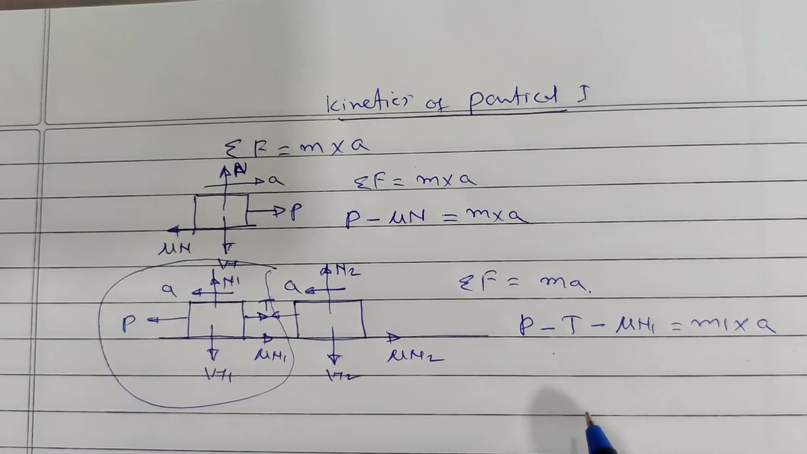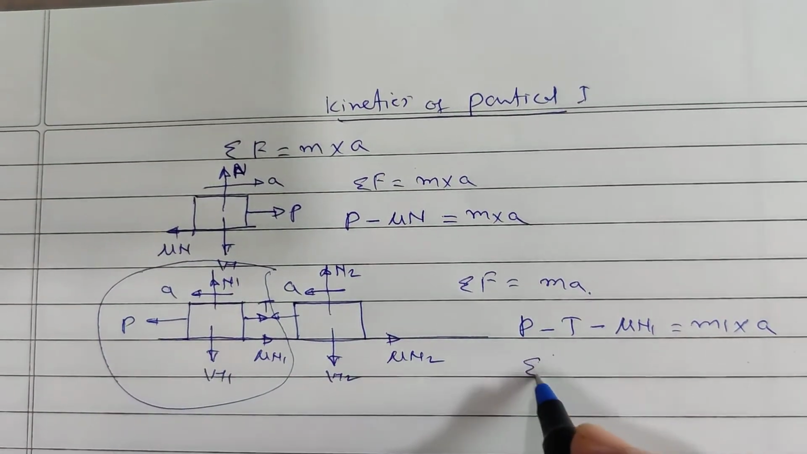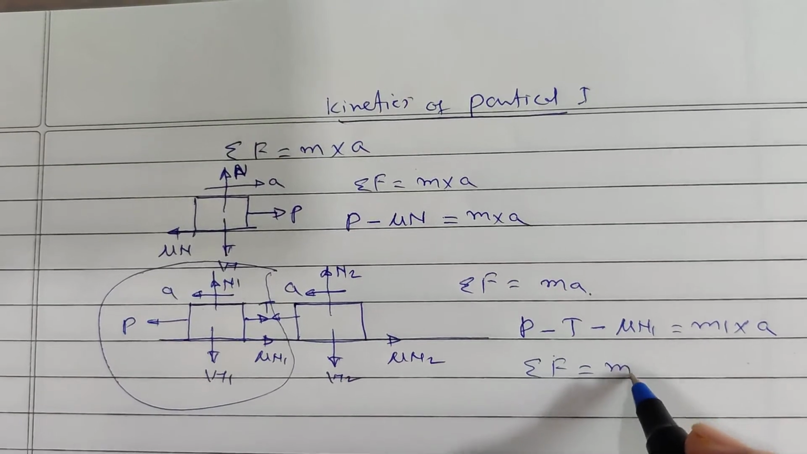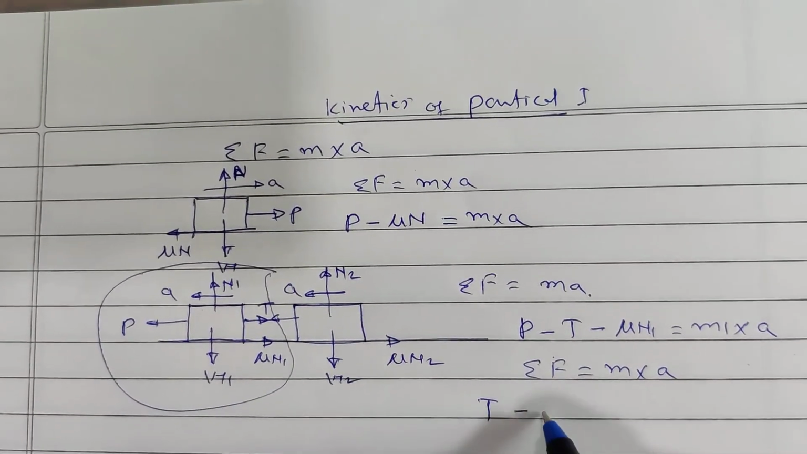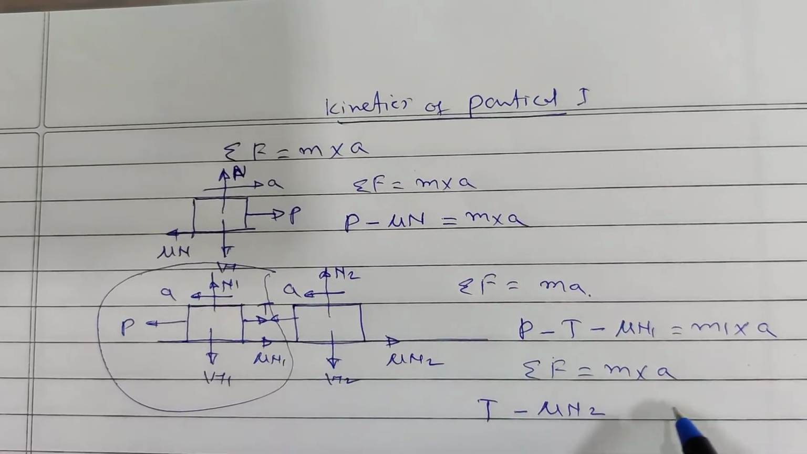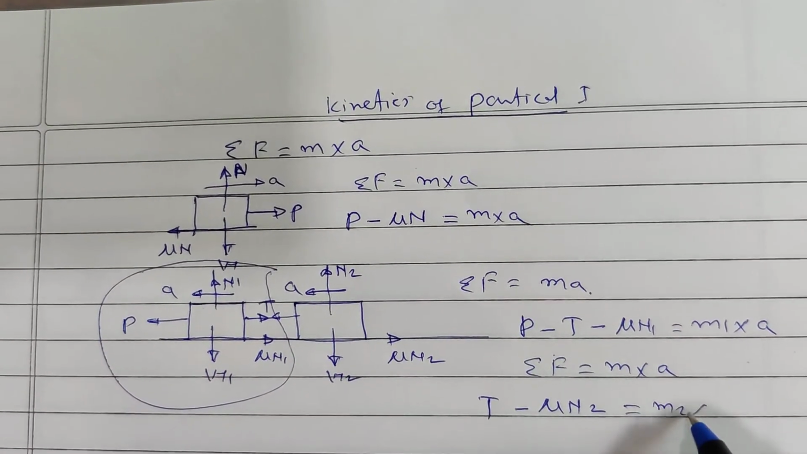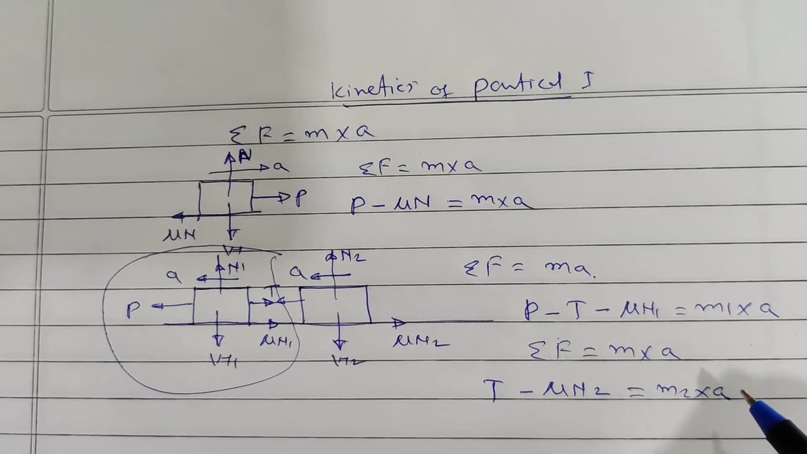into acceleration. Similarly, if I consider second body, again I will write sigma of force is equal to mass into acceleration. T is positive, opposite to that is mu N2, that will be equal to mass 2 into acceleration. Now when we will take problem, then you will understand.